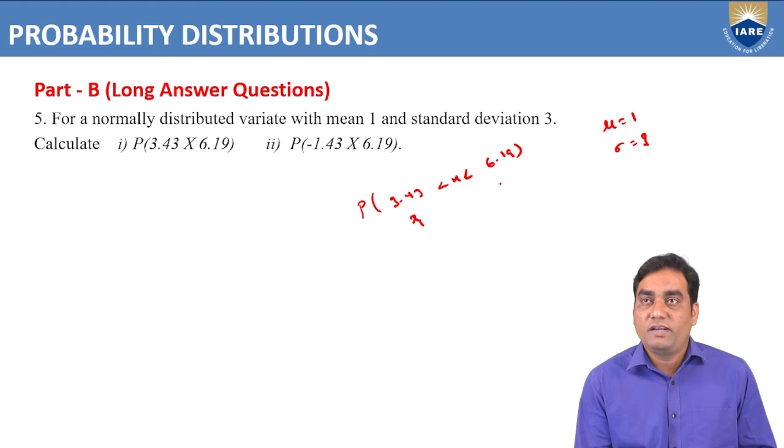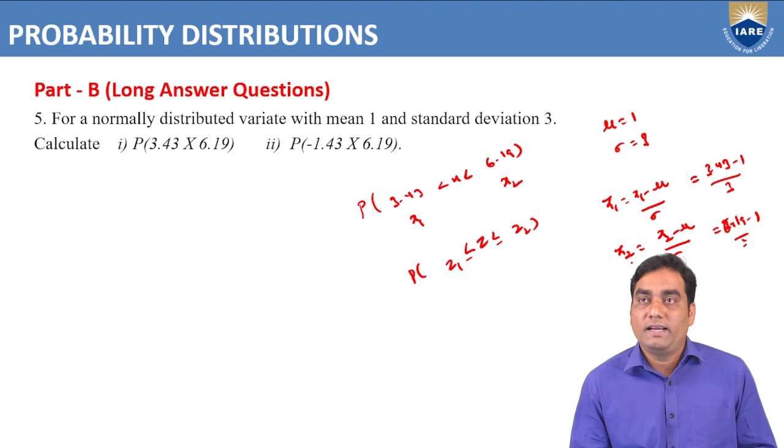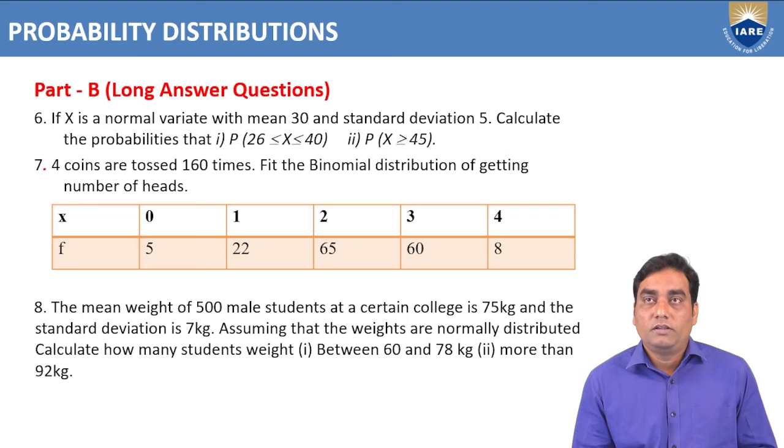So we can assume x1 to x2. First we need to convert into the form z1 to z2. How to convert? z1 is x1 minus mu by sigma and z2 is x2 minus mu by sigma. The x1 value is 3.43, so 3.43 minus 1 by 3, and this is 6.19 minus 1 by 3. We'll get z1 and z2. Then you can draw the normal distribution curve, identify the required area, and calculate these values. The sixth problem is also the same.